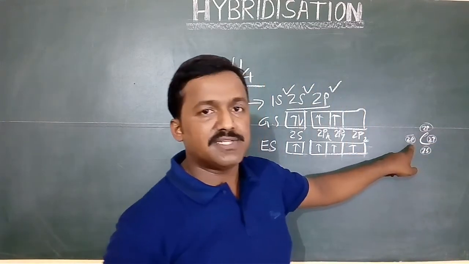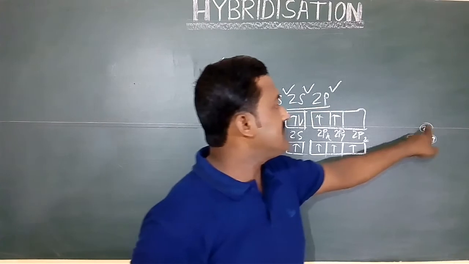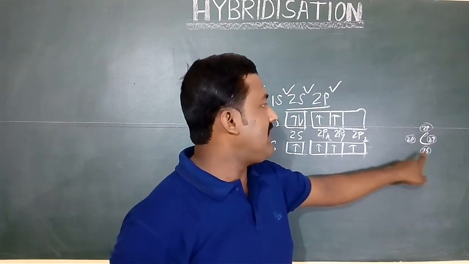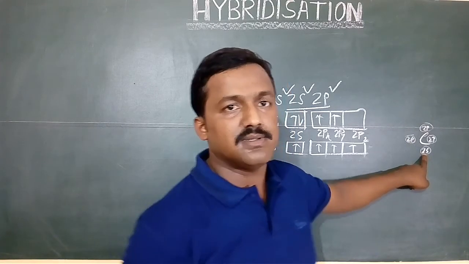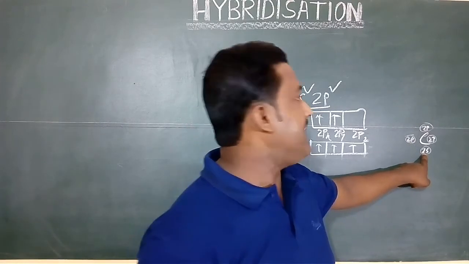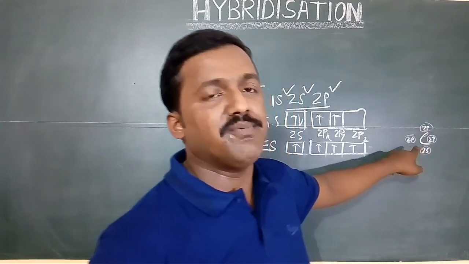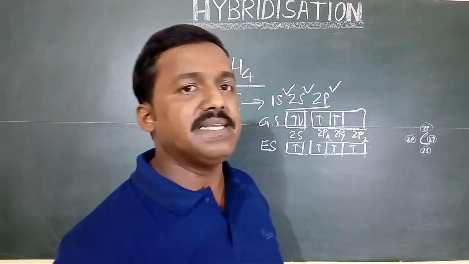These are the 4 electrons contributed by carbon, 3 2p electrons and 1 2s electron. And if these electrons overlap with hydrogen, methane can form.